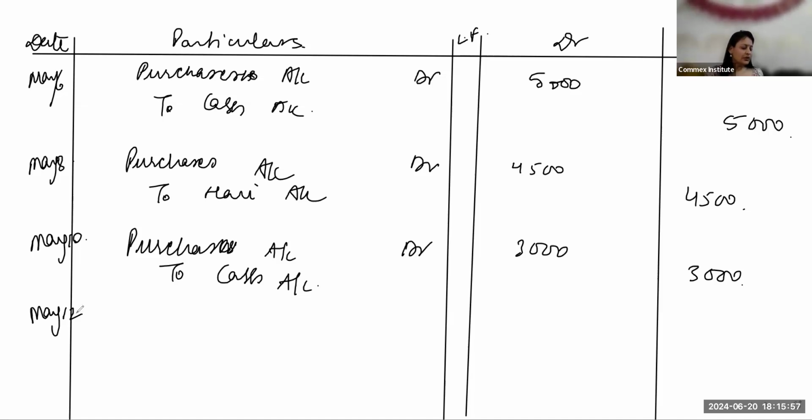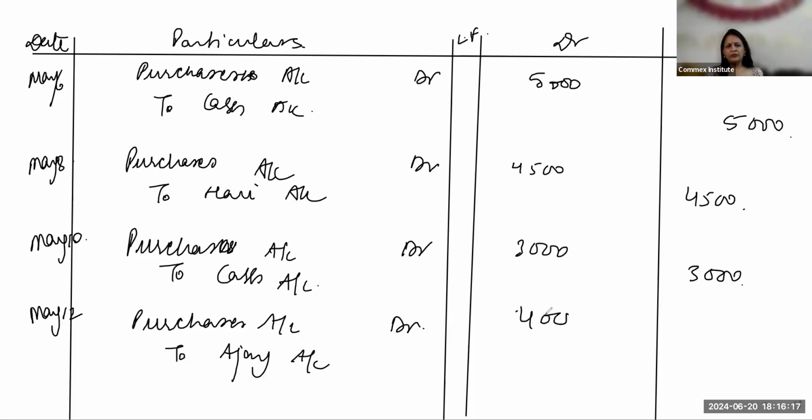Okay. May 12 transaction. Purchase goods from Ajay for 4,000. Purchases account is debited 4,000 to Ajay account 4,000. Purchase goods on credit from Ajay. Here, even if you don't mention it, it will work if you want to shorten your narration. Otherwise, in the credit transaction, the name of the party is important, because we have to maintain their account. We have to make the payment to them, right? In a cash transaction, the name is not mentioned. Just forget the name of the party, not required.